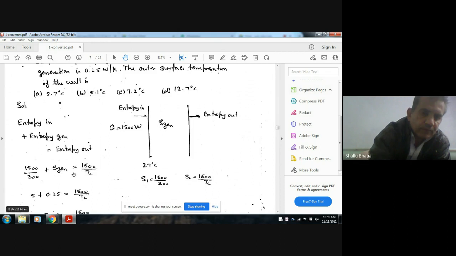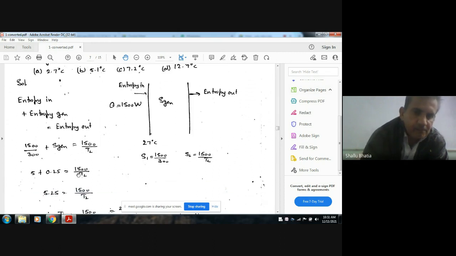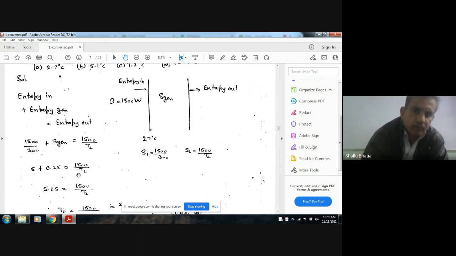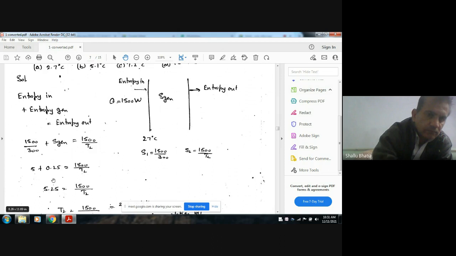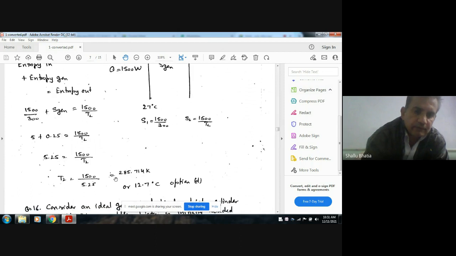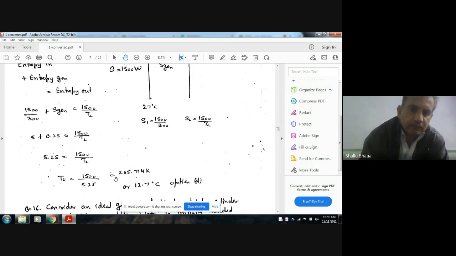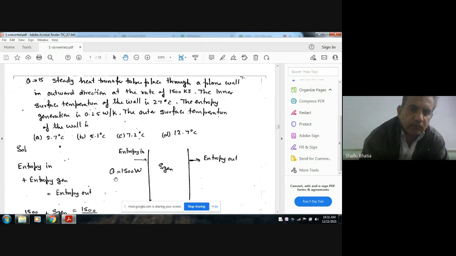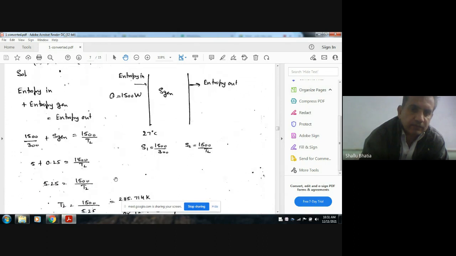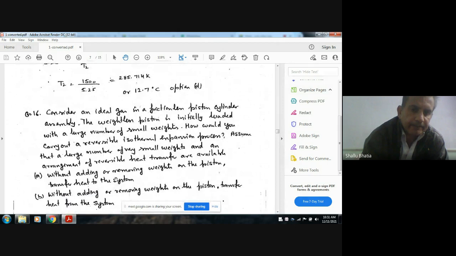So entropy generation is given, 0.25, and from this we can find T2. T2 is 285.5714 K, which is 12.7 degrees Celsius, so the answer is on side B. Okay, next.